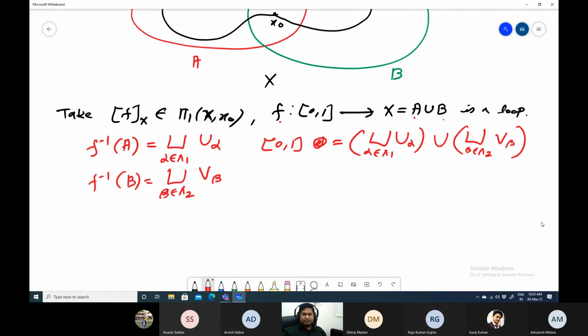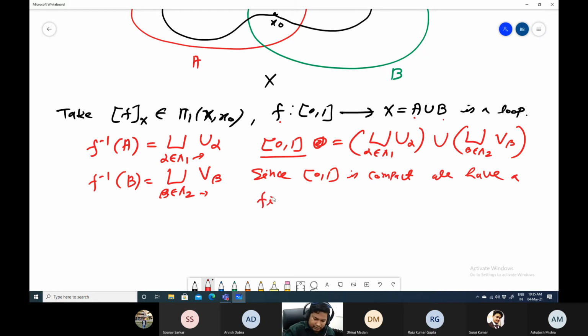Now these sets can be infinite. That can be, first of all. But the interesting thing is that that is a compact set. Now since this is compact, we need a finite collection. Since [0, 1] is compact, we have a finite subcover.